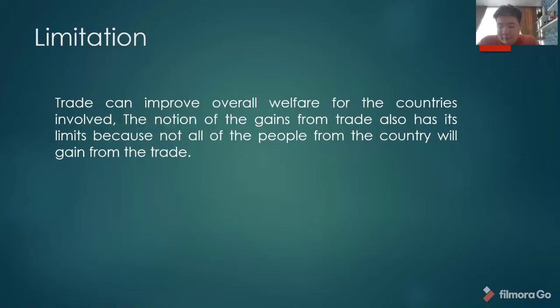Hello guys, now we'll explain the limitations of absolute advantage in improving overall welfare for the countries involved. The notion of the gains from trade also has its limits because not all people from the country will gain from the trade, and also not all countries can gain the absolute advantage.